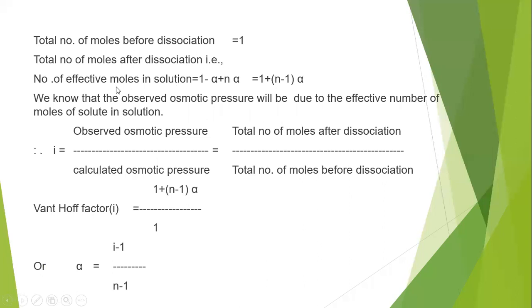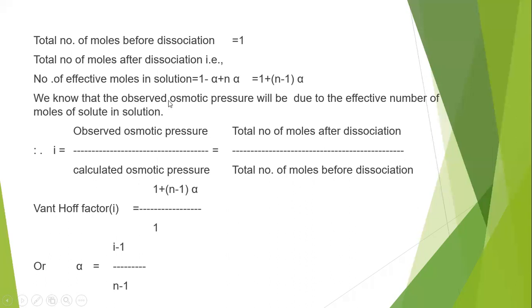Total number of moles after dissociation, how do we calculate it? The number of effective molecules in a solution is nothing but the total number of moles after dissociation. That is the number of moles of the undissociated molecule plus the number of ions formed, which is 1 minus alpha plus n alpha. That can simply be represented as 1 plus n minus 1 into alpha.